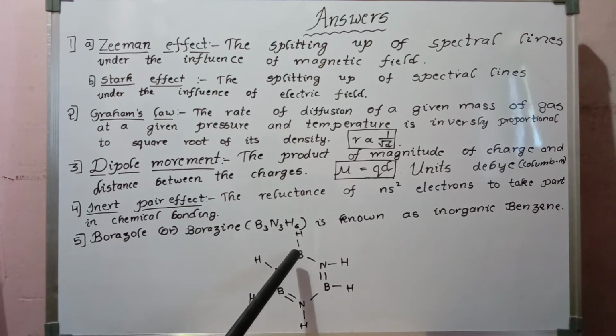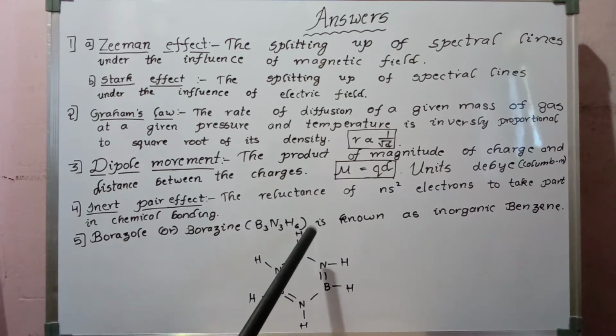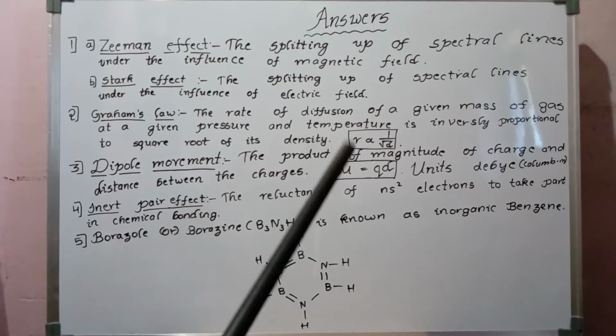Now the structure. BN is arranged like benzene, C6H6. In C6H6 we have 6 carbons and 6 hydrogens. Here 3 boron atoms and 3 nitrogen atoms are alternately arranged like the benzene ring, and all hydrogen atoms take a planar structure. In benzene there are alternate double bonds; here also alternate double bonds will be present between B and N.